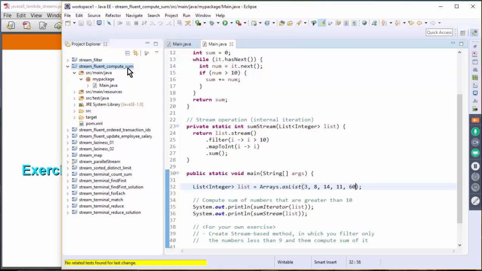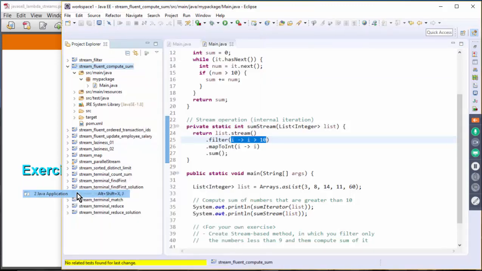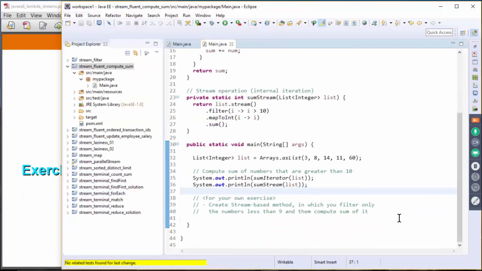Save the change. Oh, I see. We have a filter operation, right? That's the reason it's taking only the numbers that are less than 10. No wonder. So if I do run as Java application, then you should have a different number. All right, so for your exercise, create a stream-based method in which you filter only the numbers less than 9. Basically, you are going to just change this predicate value.